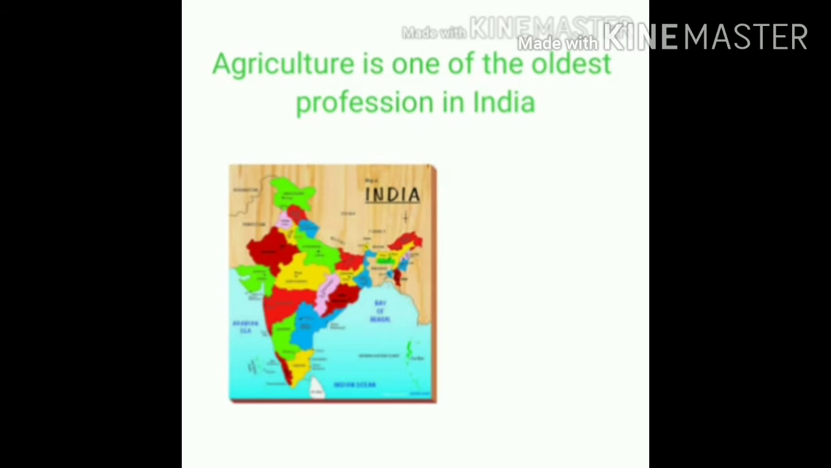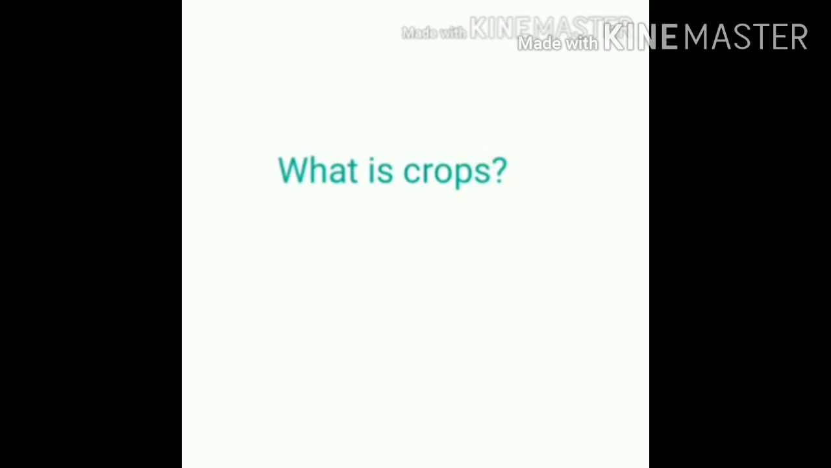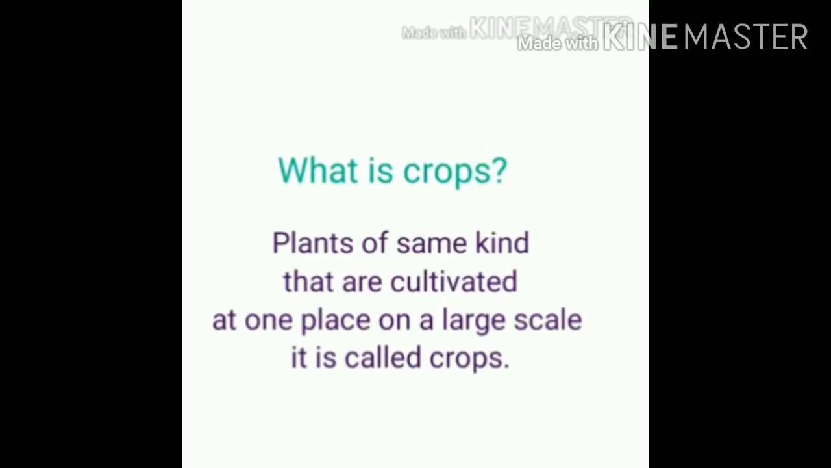Agriculture is one of the oldest professions in India. 61.5% of people in India depend upon agriculture. What is agriculture? Agriculture is the practice of growing crops. Then what is a crop? Crop means plants of the same kind are cultivated at one place on a large scale.